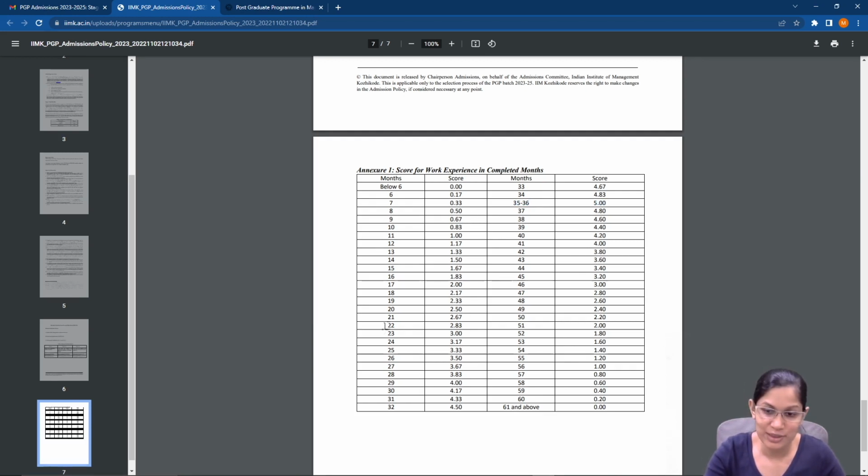So depending on how many months you've worked, if you work for 20 months, for example, you're getting a 2.5. Now you're also going to get, let's say, a 2.6 out here if you work for 4 years, that is 48 months. So it's like a bell curve essentially.